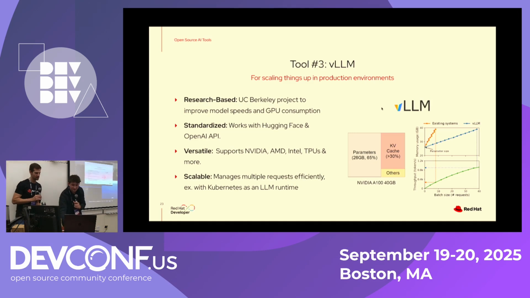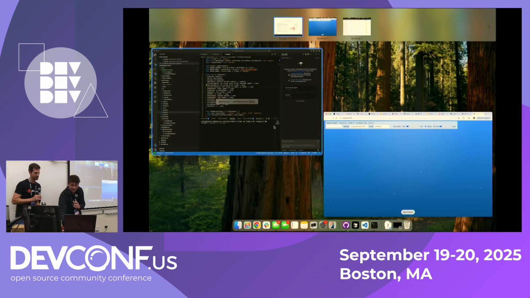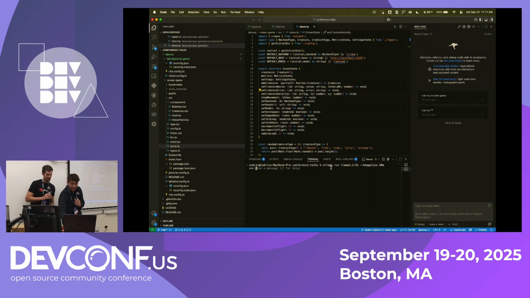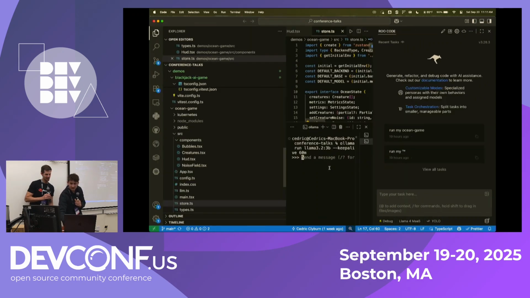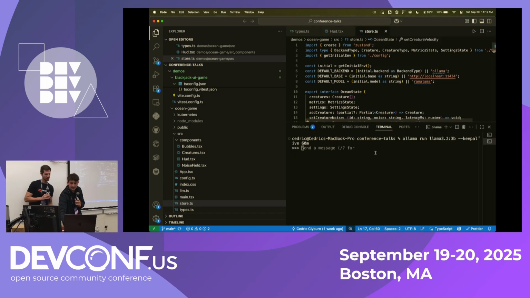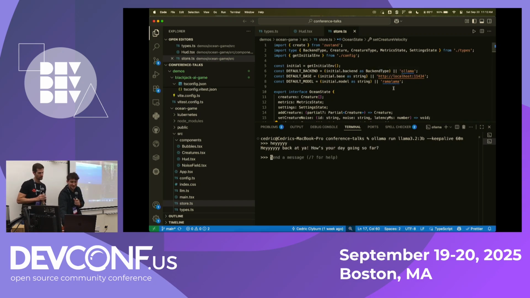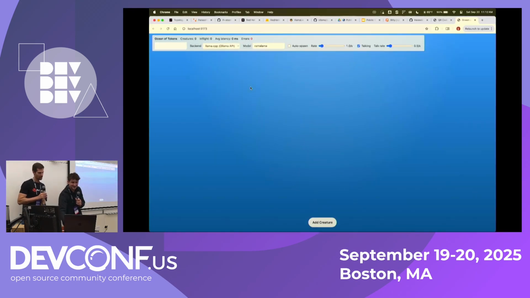Correct. When we talk about scaling things up, I just want to show you really quickly this funny demo that we made. So let's start off a model. So here I'm running, and I know it's really small, Llama 3.2. That's using Ollama, but you could think of maybe Ramalama or any other inferencing utility on my Mac. So say hey, and then good to go. And we're connecting to it from a simple TypeScript application. You'll see how this works here in a second.